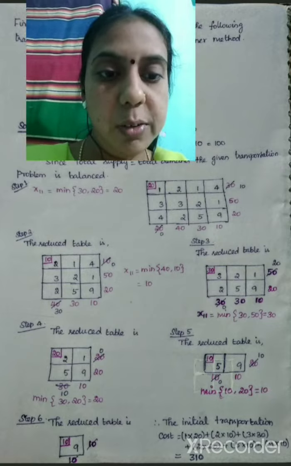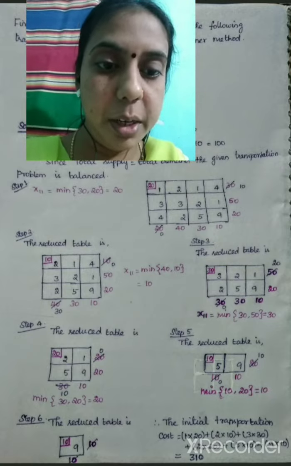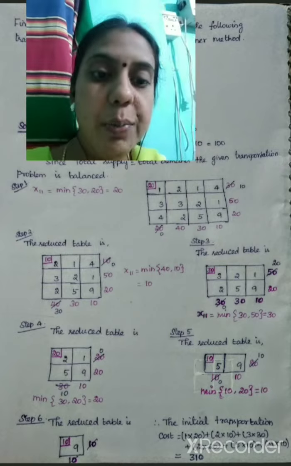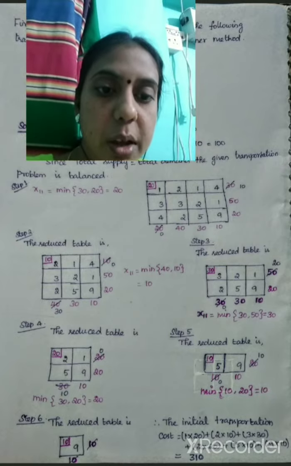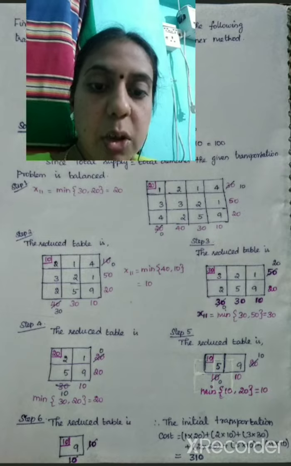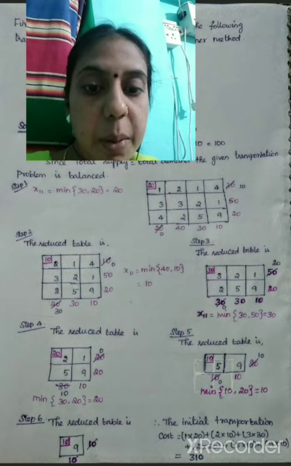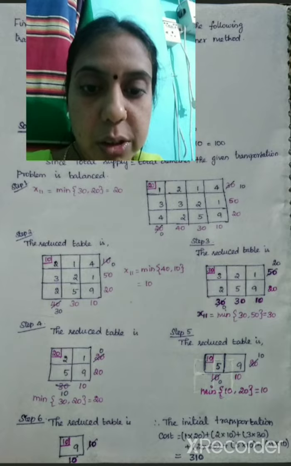Again we find the minimum value of supply and demand. Here 30 is the minimum, so we allocate that and eliminate the column. The reduced matrix has 2 rows and 2 columns. Again we consider the minimum of 30 and 20.